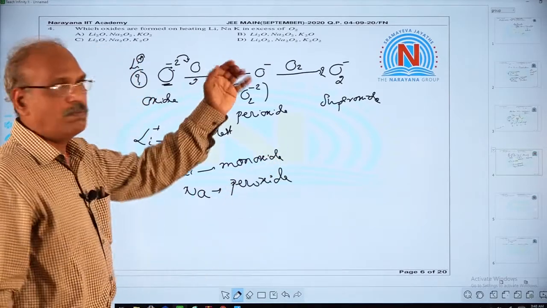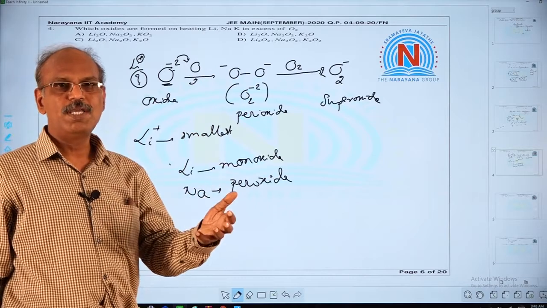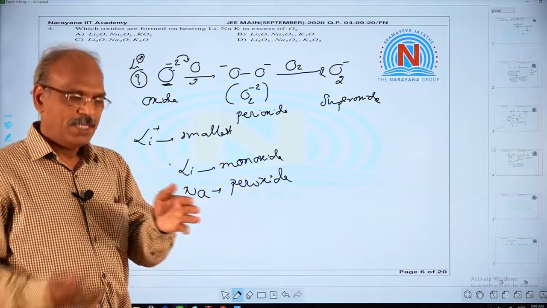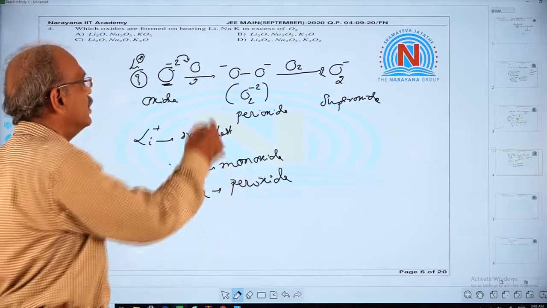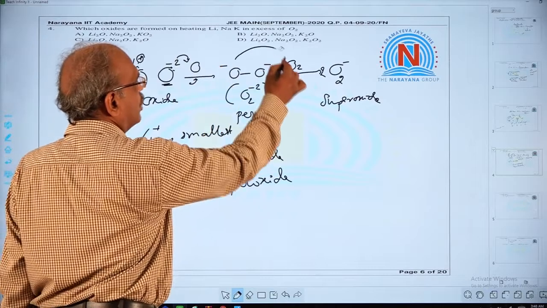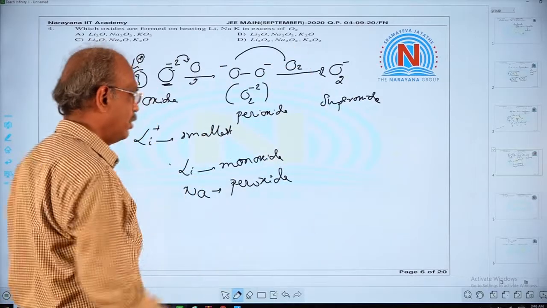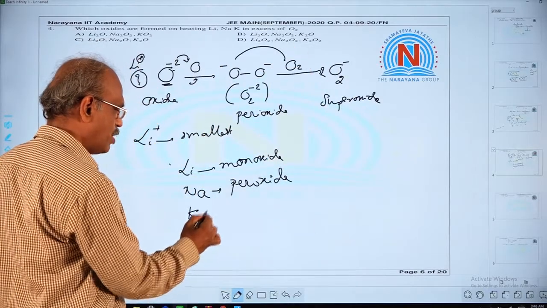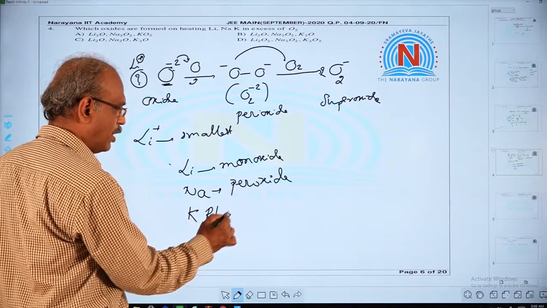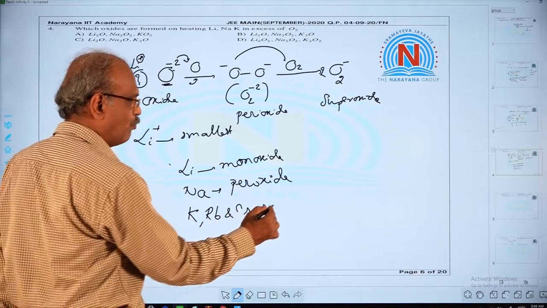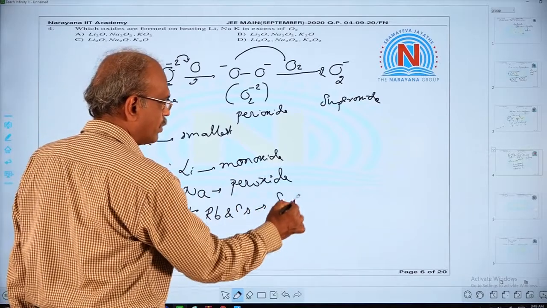Whereas if you go to potassium, rubidium and cesium, due to increase in size, sharing of this charge with others is possible. Because of that, potassium, rubidium and cesium can form superoxide.